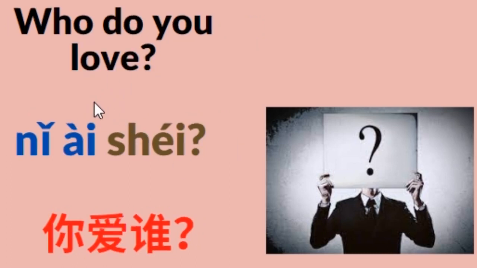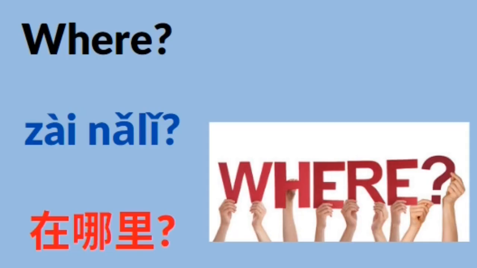Who do you love? 你爱谁? 爱 means love. 你爱谁? Who do you love? This one is where. 在哪里? That means where.